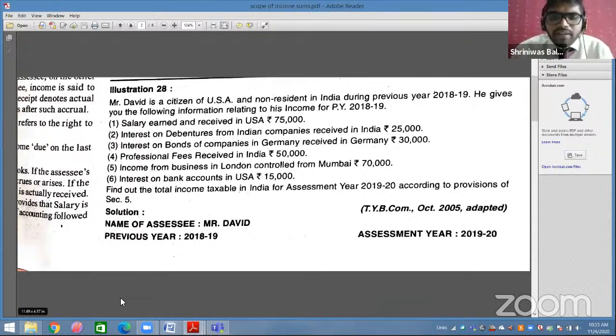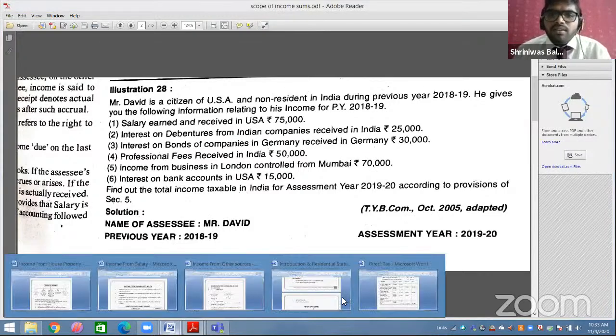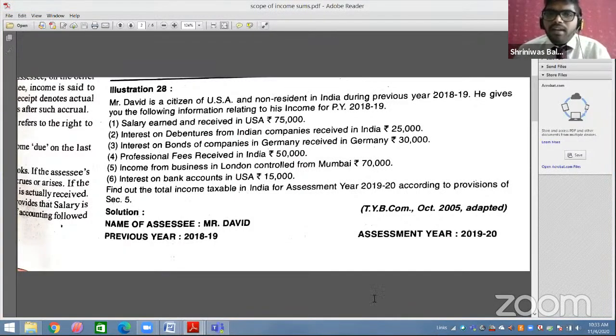So even if it is foreign income, this company has been controlled from Mumbai, that is controlled from India. So this is an example of foreign income with a business and profession controlled from India. Whenever you have foreign income with a business and profession controlled from India, it will be recorded in 2 columns, that is ROR, RNOR. So you can see I have recorded in ROR, RNOR.